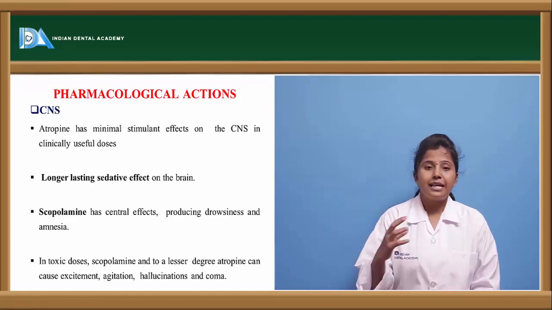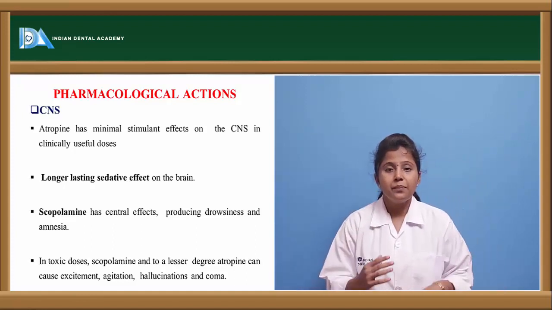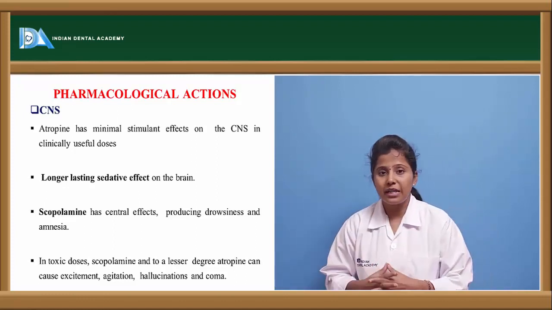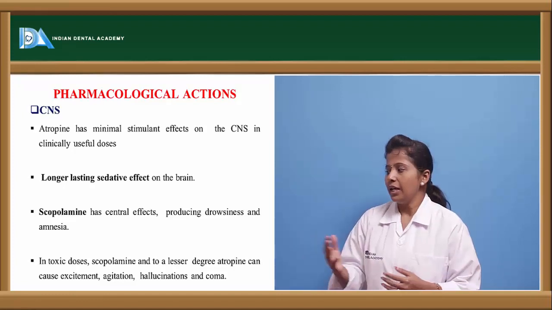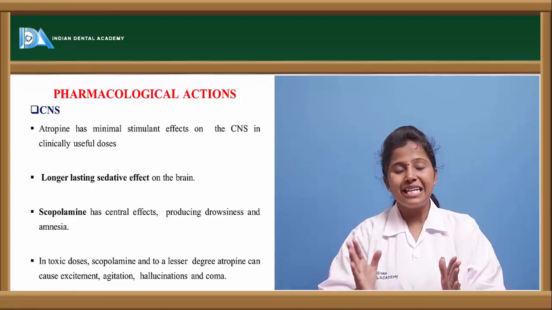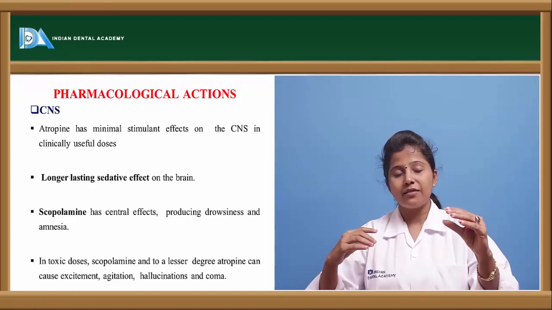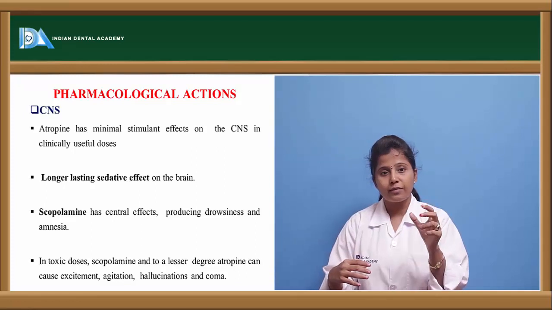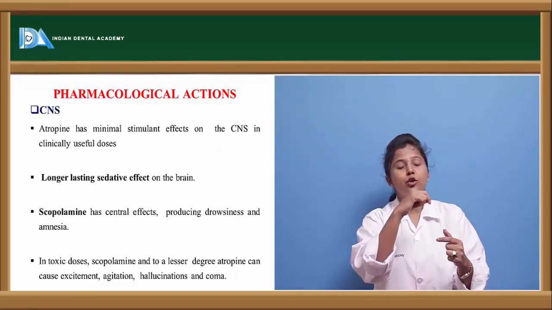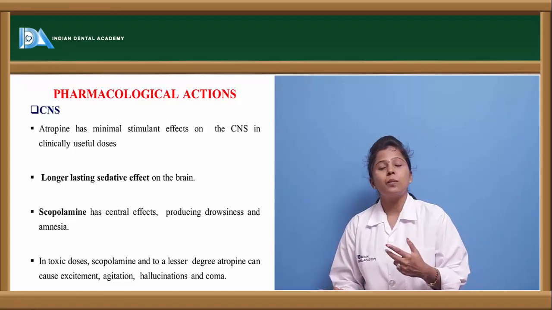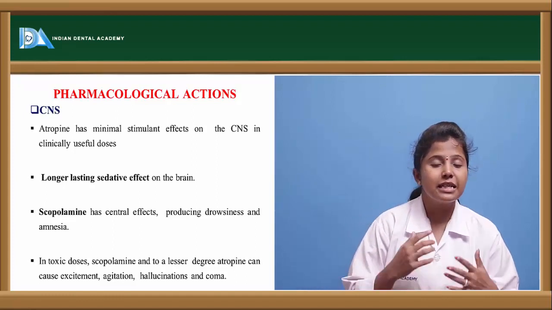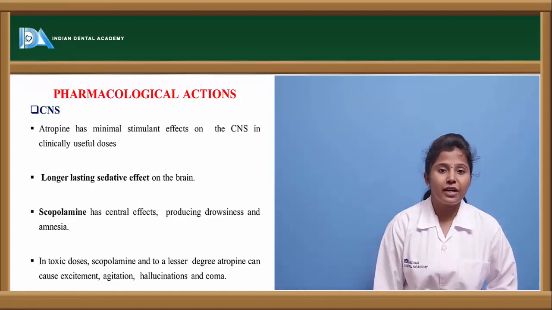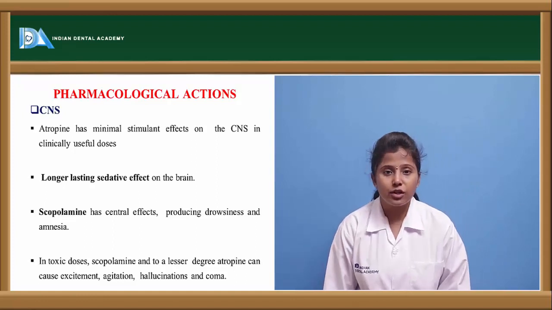And apart from that, in higher or toxic doses, scopolamine leads to an excitation effect. If we compare the doses of atropine and hyoscine, the effect shown by atropine at low doses is shown by scopolamine at higher doses. That is the reason that at higher and even lower doses, scopolamine shows actions of agitation, excitation and hallucinations.